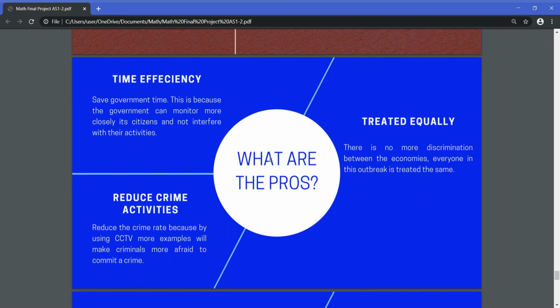So, what are the pros of my idea? The first one is time efficiency. It saves the government time. This is because the government can monitor its citizens more closely and not interfere with their activities. My idea is to put up CCTV and build one apartment, so the government can watch 24 hours. The second is reducing crime. It reduces the crime rate because with CCTV, more examples will make criminals more afraid to commit a crime.